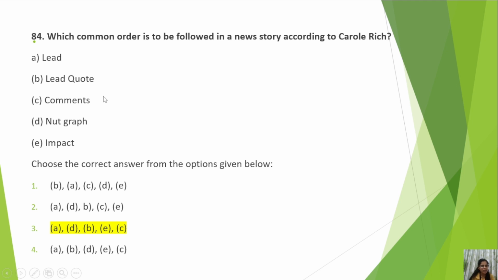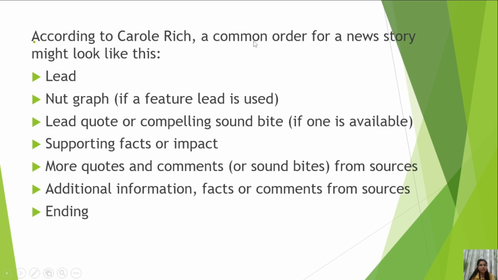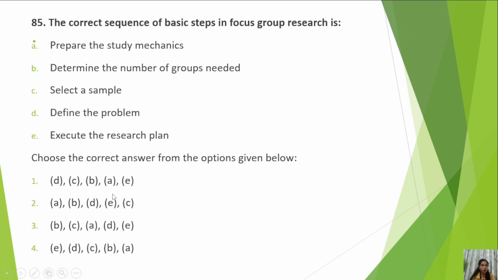It is a little confusing, but maybe according to Carol Rich, it is the correct answer. Lead, nut graph, lead quote, then impact, then comments. According to Carol Rich, a common order for a news story might look like lead, nut graph, lead quotes, supporting facts or impact, more quotes and comments from sources, additional information, then ending. Okay, you can take a screenshot here.